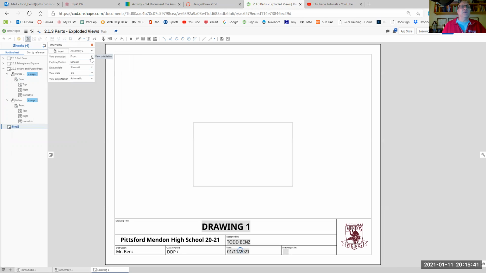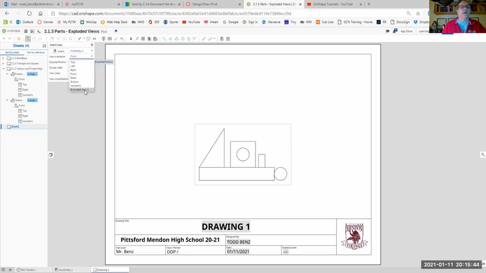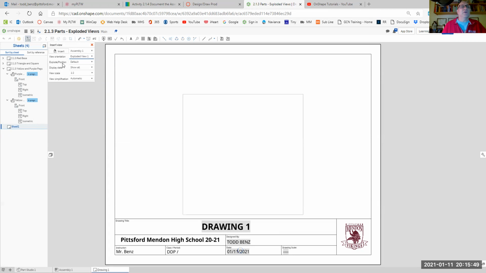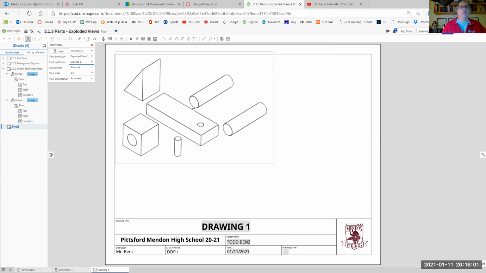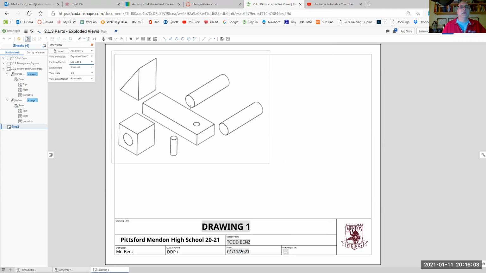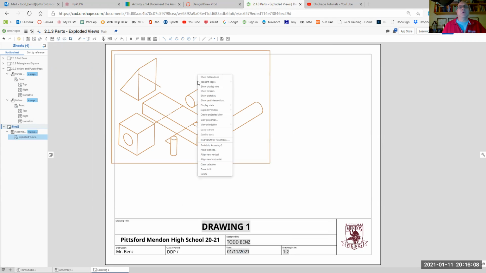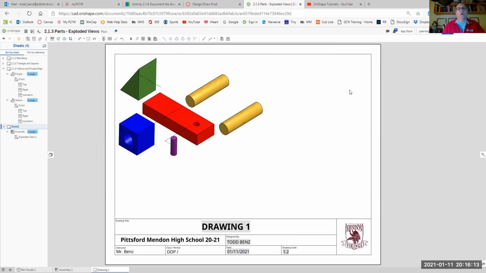Now, my view orientation, I'm going to select down here. There's that view I created called Exploded View 1. Let's select that. Where it says exploded, I don't want default. I want my explosion. So I'm going to slide this over here. Kind of see, there it is. I'm going to push this up in the corner a little bit. I need all the space I can get. And I'm going to left click and place it. First thing I want to do is right click, show shaded, and call that in.